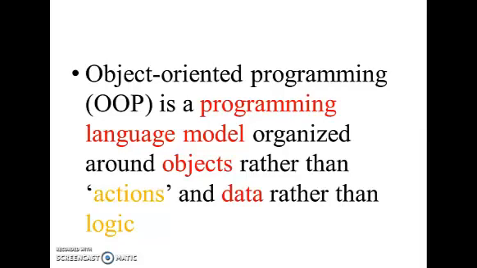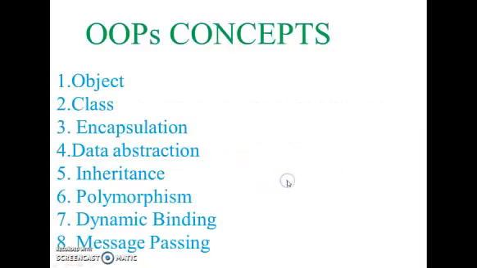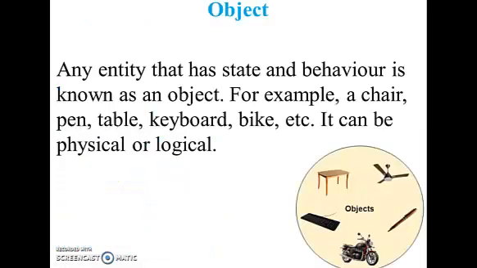And another one is partitioning the work based on objects. We can easily partition the work. These are the OOPS concepts. In OOPS, the first one is object, second is class, third is encapsulation, fourth is data abstraction, fifth is inheritance, sixth is polymorphism, seventh is dynamic binding, and eighth is message passing.